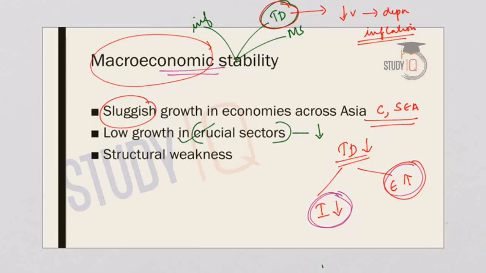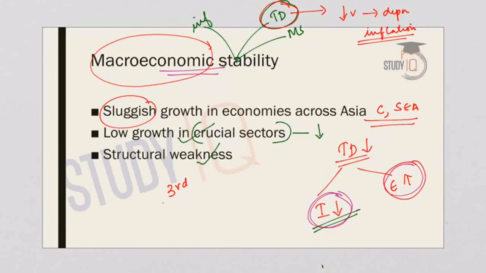So we cannot say that the exports have performed very well, but the import bill or the value of imports has come down. But this is not a permanent situation. Anytime the value of imports can go up. This can even go up when the prices of oil increase. So we cannot be sure that with a decrease in imports there is macroeconomic stability. Now the second thing, weak exports from India show that there are some structural imbalances or structural weakness in the country. And that is why some of the crucial sectors have not performed well with regard to exports.